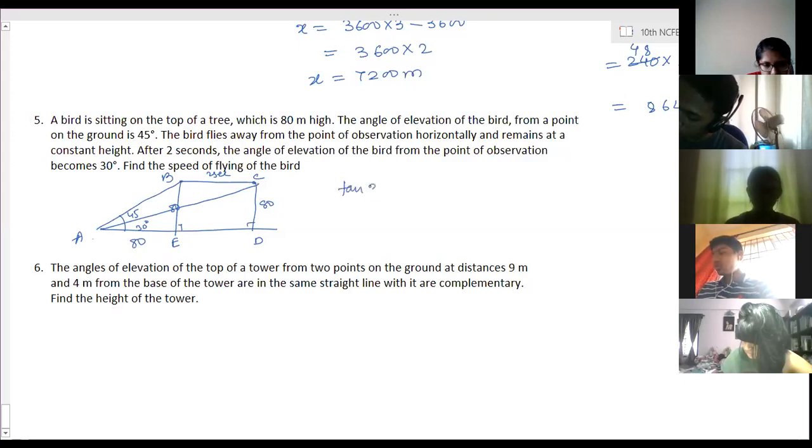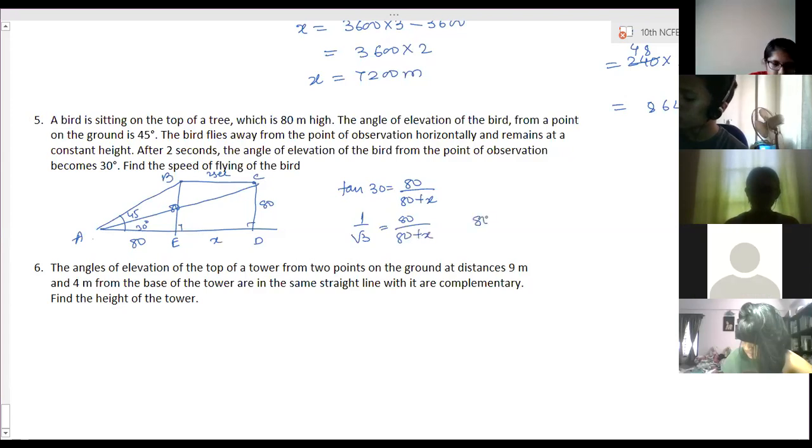Then tan 30 is equal to 80 divided by 80 plus x. 1 by root 3 is equal to 80 by 80 plus x. 80 plus x is equal to 80 root 3. So x is equal to 80 into root 3 minus 1. Then the speed is divided by 2, that is 40 into root 3 minus 1. Where did you make the mistake? Ma'am, I took the full distance from A to D.